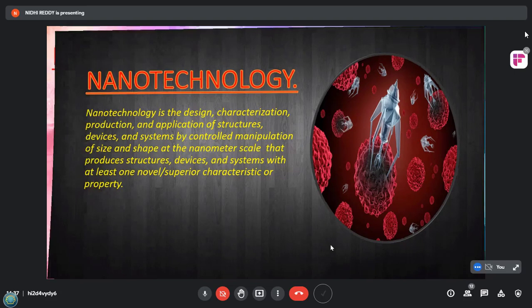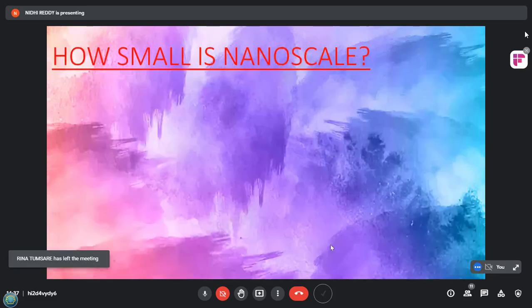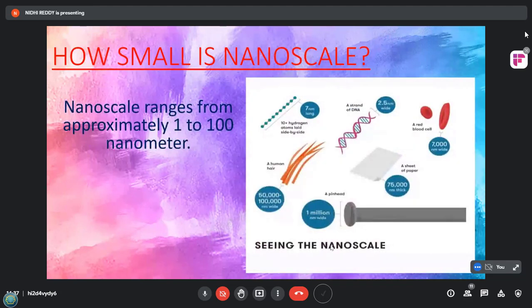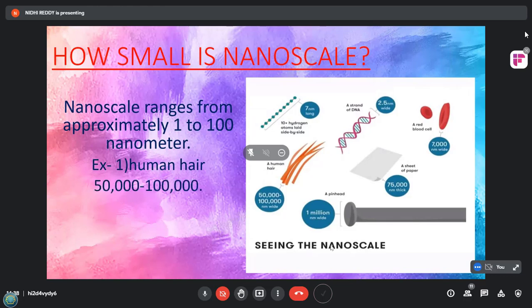So now, for your easy understanding, I will explain what is nanoscale and how small it is. It ranges between approximately 1 to 100 nanometers. But what do I really mean by this? I mean to say that it's so tiny that 10 hydrogen atoms laid side by side measure a nanometer across. A strand of DNA is 2.5 nanometers wide, while a red blood cell is about 7,000 nanometers wide.